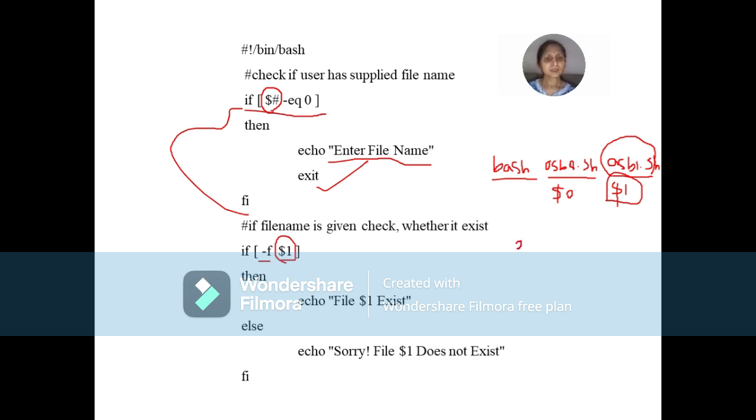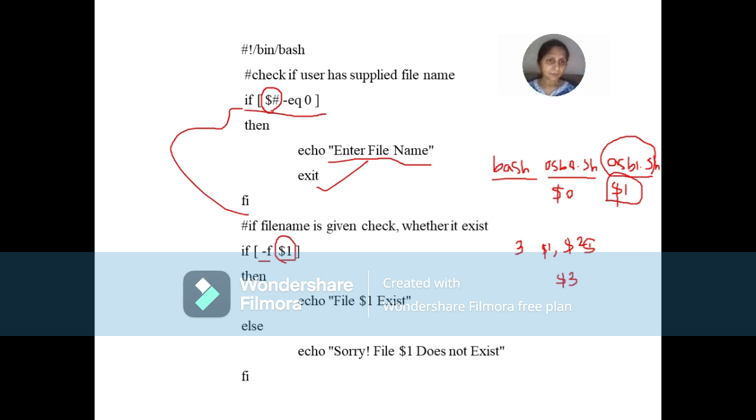If I supply 3 arguments, what are the position parameters? $1 is my first parameter or first argument. $2 is going to be my second argument. $3 is going to be my third argument. So if you supply 3 arguments, the position parameters are going to be $1, $2, $3. If you supply 5 arguments, the position parameters are going to be $1, $2, $3, $4, $5. In this case, we are just going to accept one argument from the user, and that is the name of the file, and we want to check whether that file exists or not.